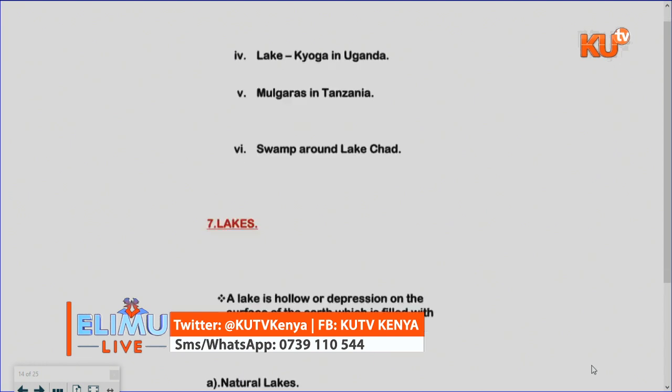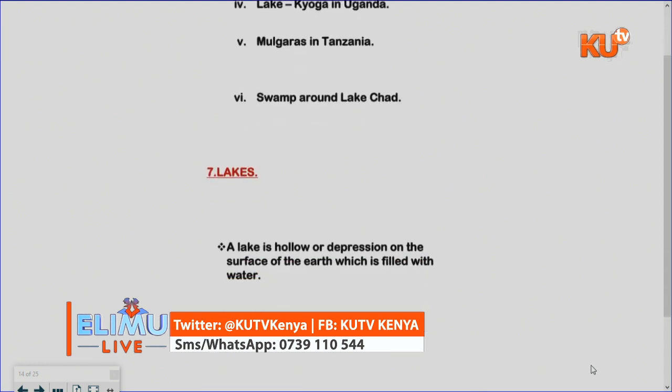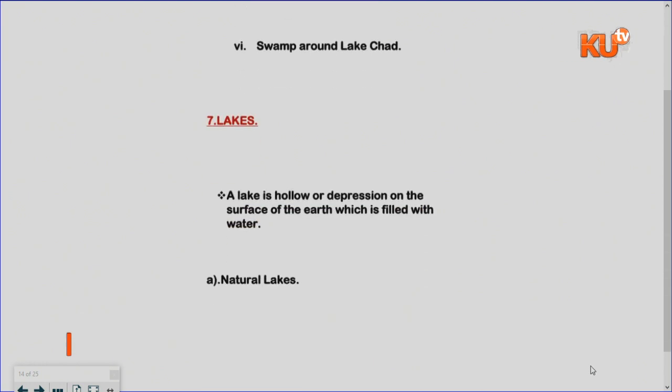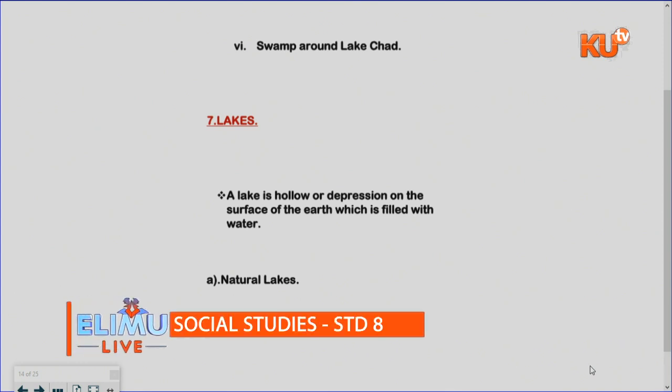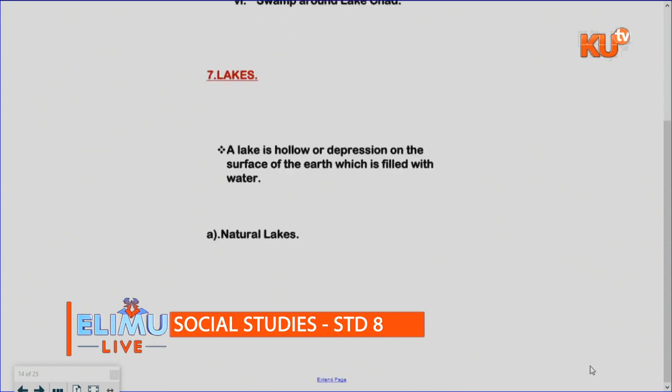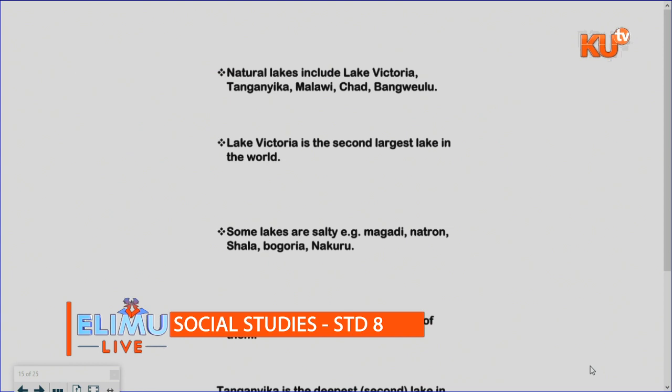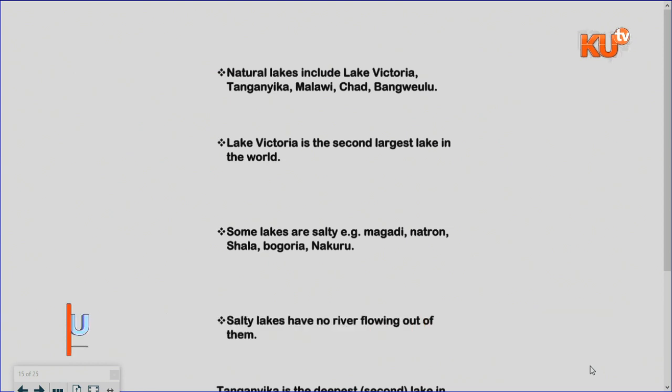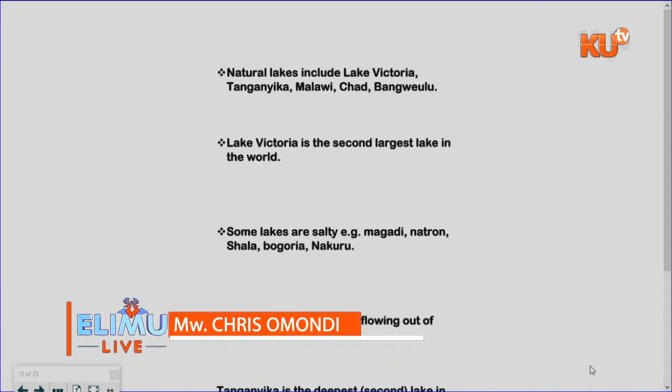I'll take you through the lakes so that you can understand. There is something I want you to understand about the lakes and their formation. Lakes are hollow depressions on the surface of the earth, and they are filled with water. We have natural and artificial lakes. Natural ones occur naturally, but artificial ones are man-made.